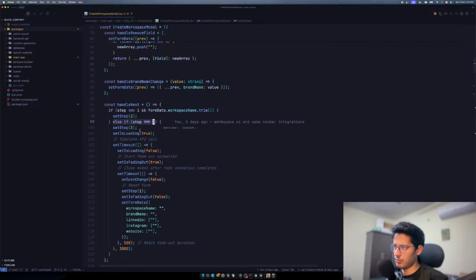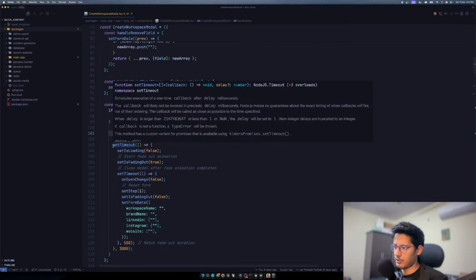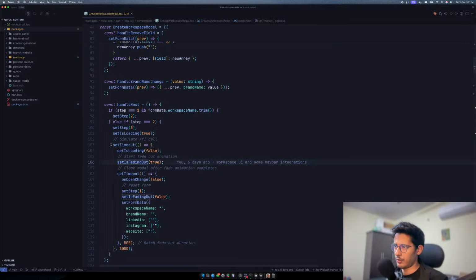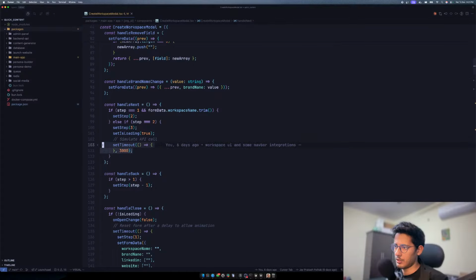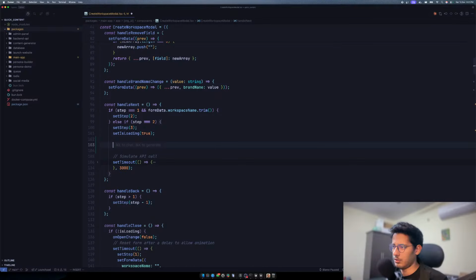If the step is 2, you take them to step 3 and you set loading to true. Oh, that's how you do it. Okay, and then after, what I understand from here is that over here you have to do the API call for actually changing the stuff. Okay, got it.